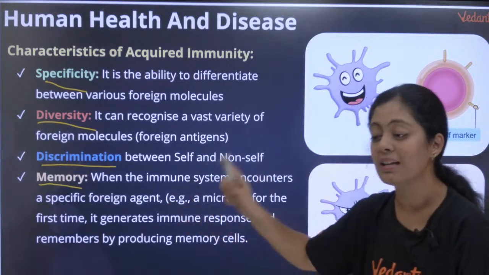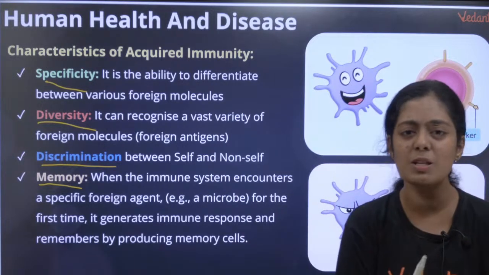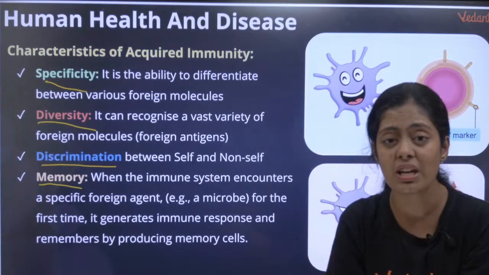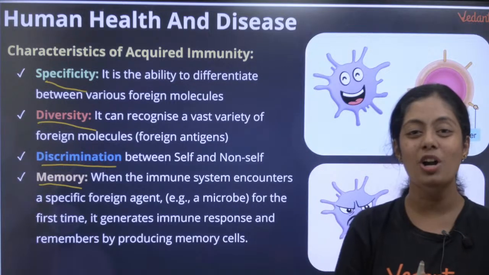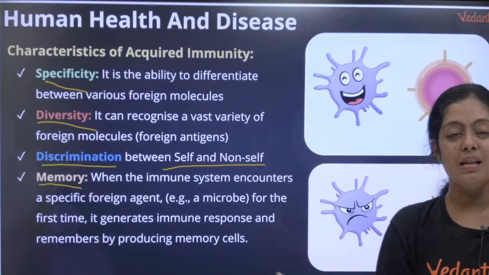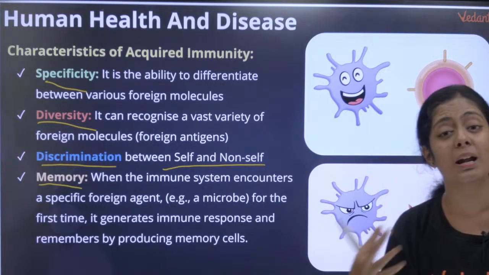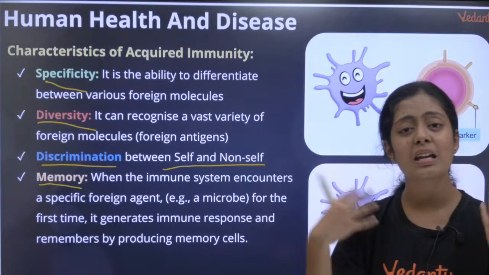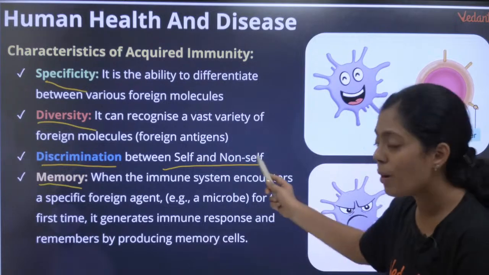The most important thing is discrimination. ரொம்ப ரொம்ப முக்கியம். எனக்கு strength இருக்குன்னு சொல்லிட்டு நான் என்னையவே நான் வந்து டேமேஜ் பண்ணிக்க முடியுமா? No, I cannot do that. Okay, it can discriminate, it can differentiate between the cells that belong to its own body and the cells that don't belong to its own body. Okay, so that is what we call discrimination between self and non-self. என்னோட ஓன் பாடி செல்ஸ்க்கும் மத்த செல்ஸ்க்கும் என்னோட இம்யூன் சிஸ்டத்தால டிஃபரன்ஷியேட் பண்ண முடியும். அப்படி டிஃபரன்ஷியேட் பண்ண முடியாட்டி what will happen? Your immune system will start attacking your own body cells. That is what we call autoimmunity, which we will discuss. Okay, இது ரொம்ப ரொம்ப முக்கியமான விஷயம்.